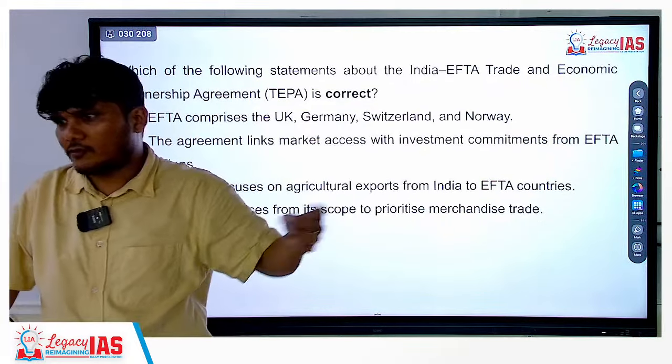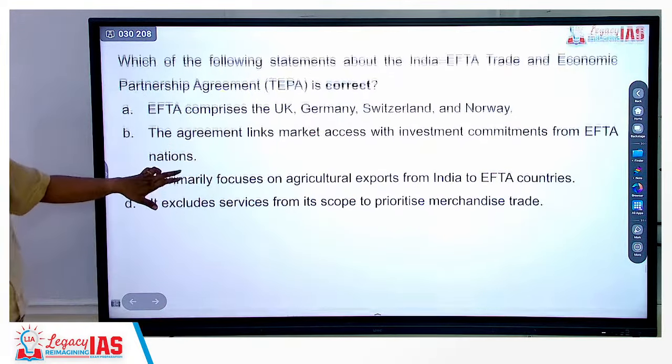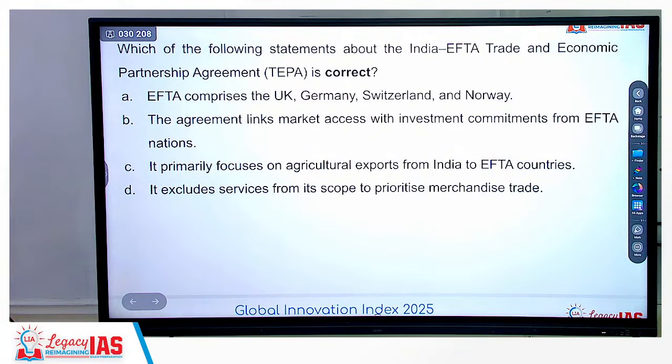Let's move on to questions. Let's quickly solve it because just now we have completed this. Which of the following statements about the India EFTA Trade and Economic Partnership Agreement is correct?